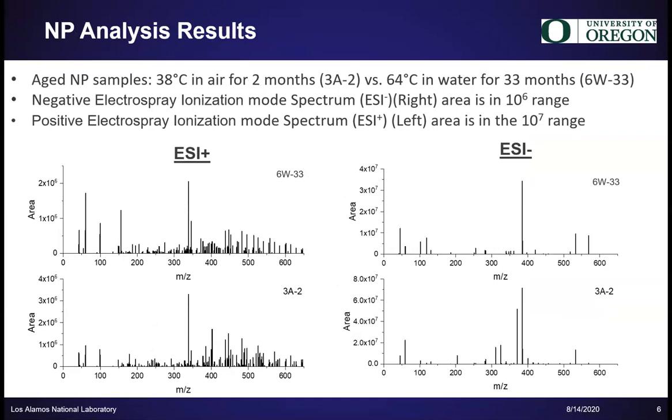Continuing with the NP results, in this study we chose to compare spectra of NP samples aged at 33 degrees Celsius in air for 2 months with NP aged at 64 degrees Celsius in water for 33 months. These samples were chosen to showcase least aged and greatly aged NP. The two spectra on the left show ESI positive results, and the area is in 10 to the 6th range. The two spectra on the right show ESI negative results, and the area is in 10 to the 7th range. These spectra are two different measurements of the same samples.